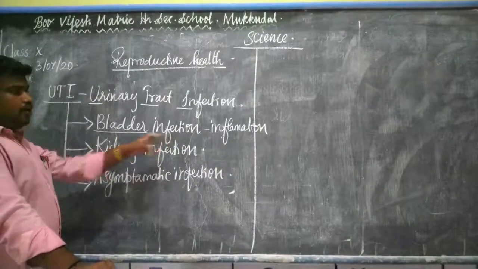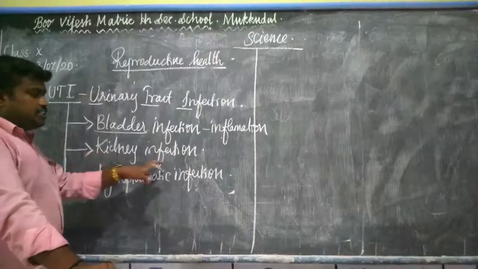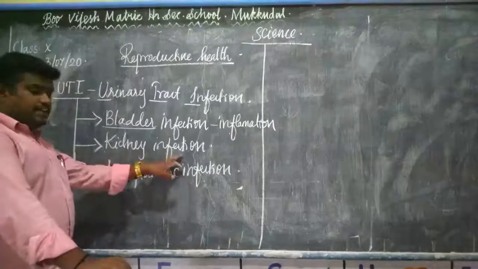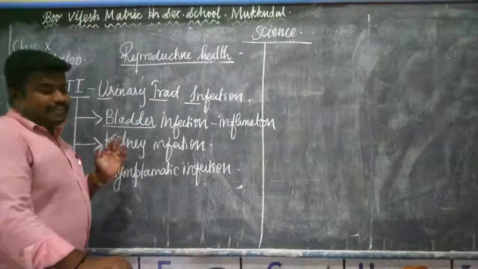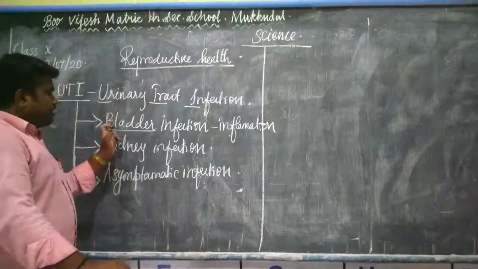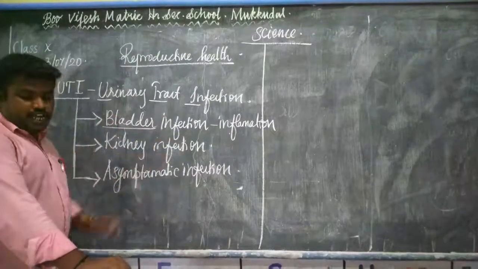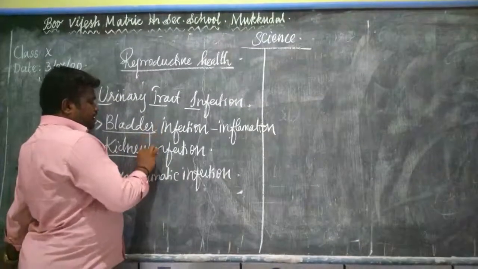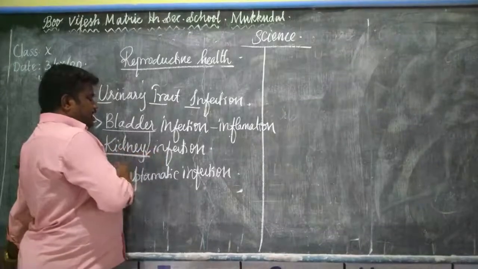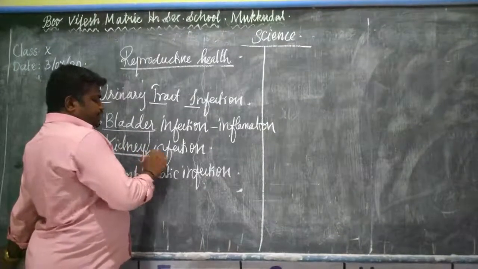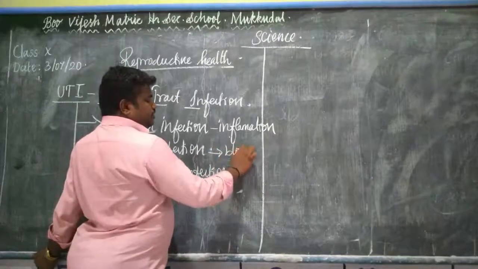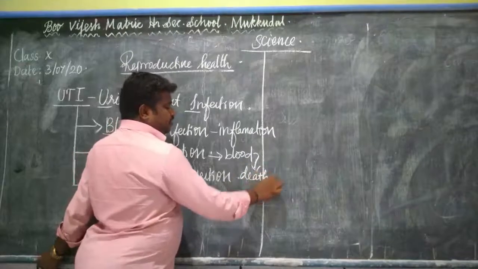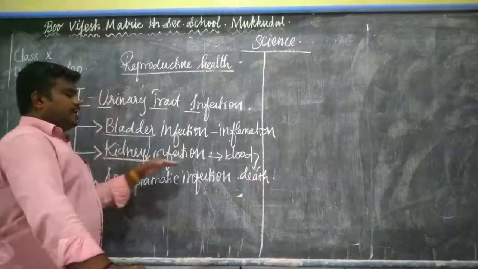Then kidney infection means the bacteria can travel from the urinary bladder and affect the kidney. Then it enters into the blood, and that leads to death. So this is known as kidney infection.